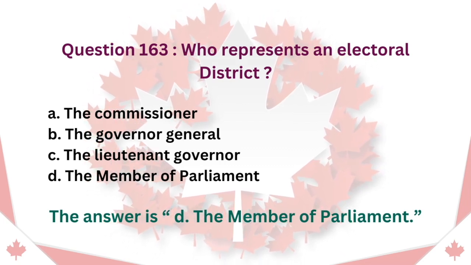Question 163. Who represents an electoral district? A. The Commissioner. B. The Governor-General. C. The Lieutenant Governor. D. The Member of Parliament. The answer is D. The Member of Parliament.